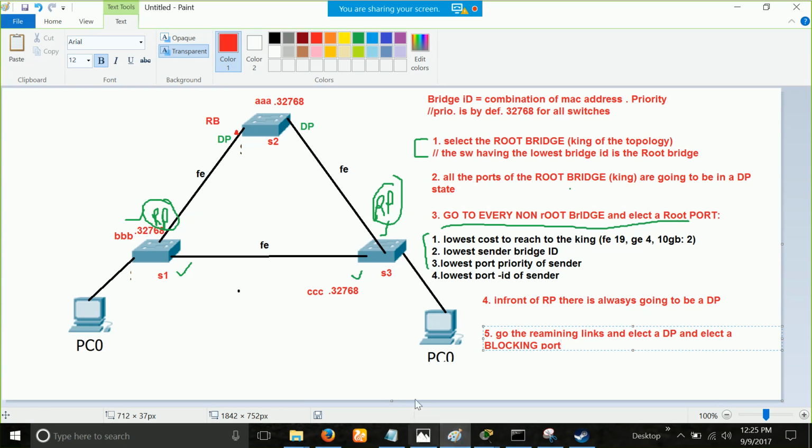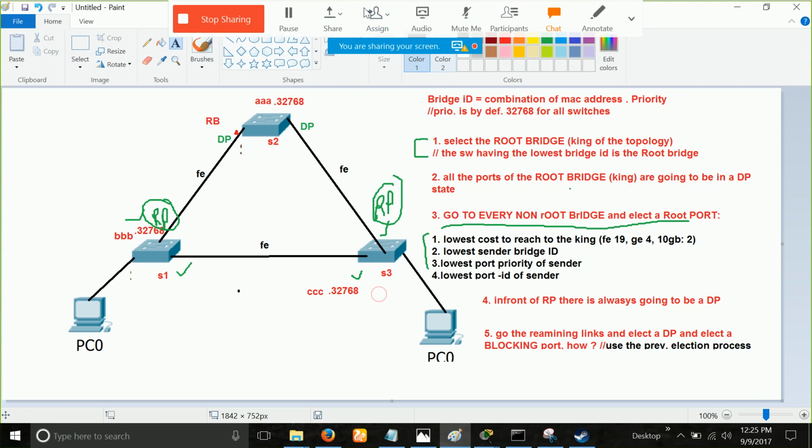Go to the remaining links. If you have one remaining link, go to that. If you have 5 remaining links, go on them one by one, and on each remaining link, one side will be DP and one side will be blocking. But the question is how? And for how, it is pretty easy. The answer is use the previous election process. What election process, guys?